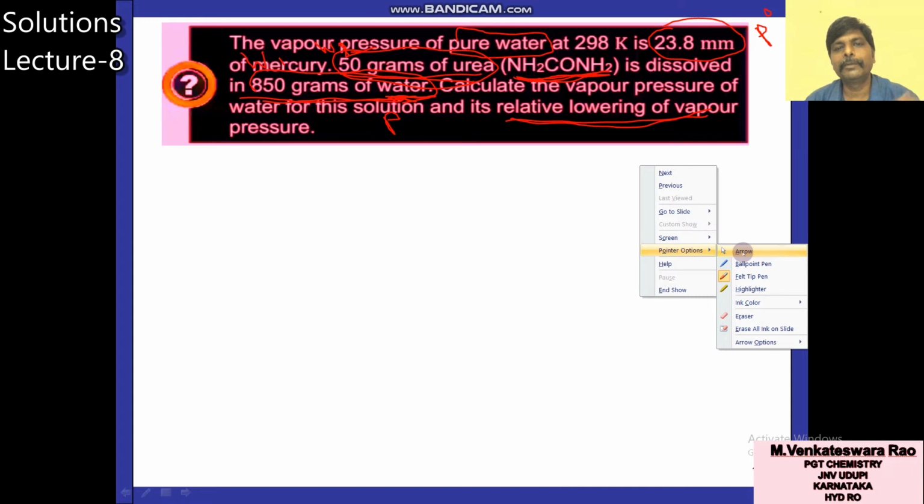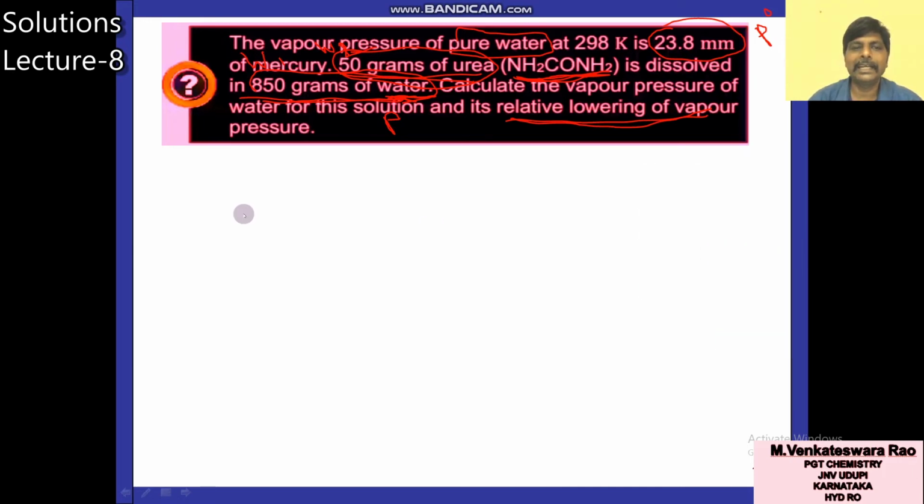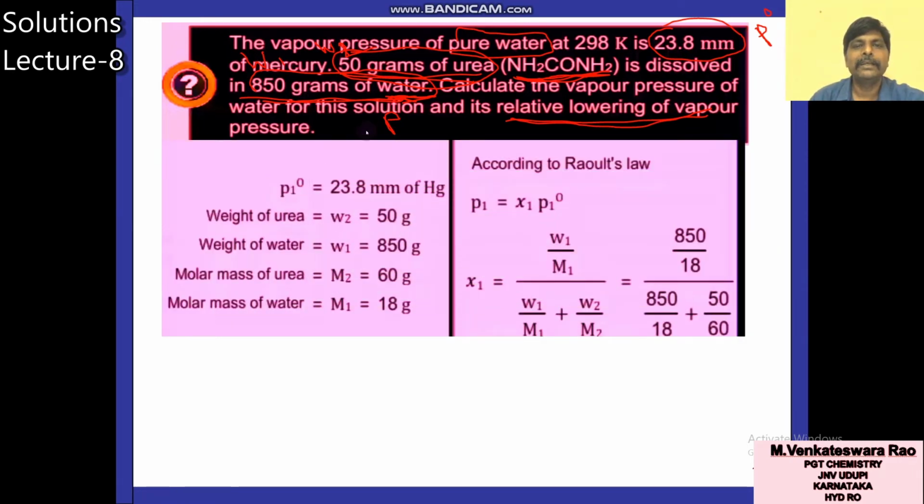In every numerical, first you read that numerical clearly, then you start. You see what is given. P1 naught, vapor pressure of pure solvent is given, that is 23.8 mm of Hg. Next, weight of solute, urea, W2, 50 grams. Weight of water given, 850 grams. Molar mass of urea, solute, M2, 60.